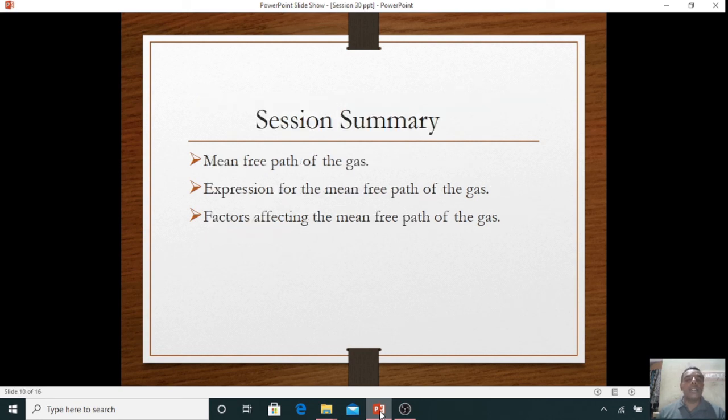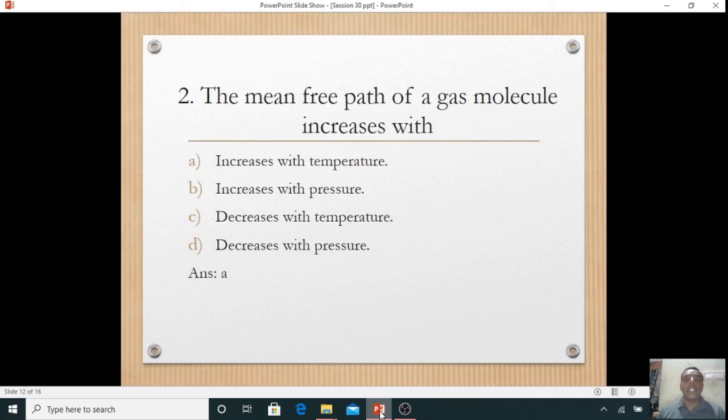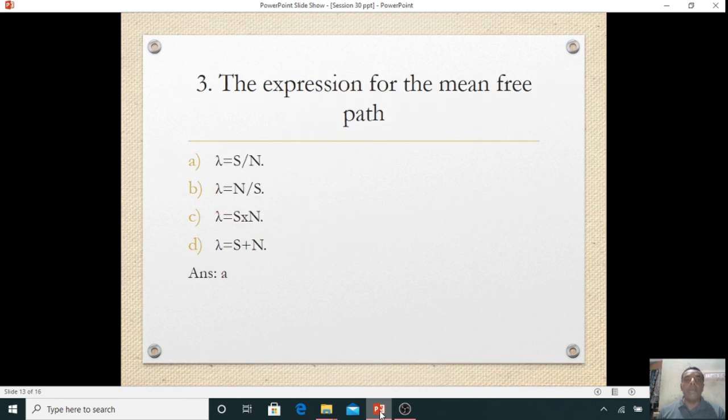Now, in this session, we discussed mean free path. We learned what the mean free path of a gas is, how to derive the mean free path, and what the factors affecting the mean free path are. Now, the mean free path of a gas molecule depends on the velocity of the gas only. The mean free path of a gas molecule increases with increase in temperature. The expression of mean free path is lambda equal to s by n, where s is the distance traveled by the molecule and n is the number of collisions occurred in the gas.